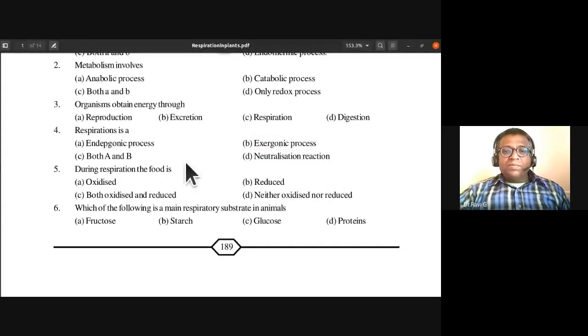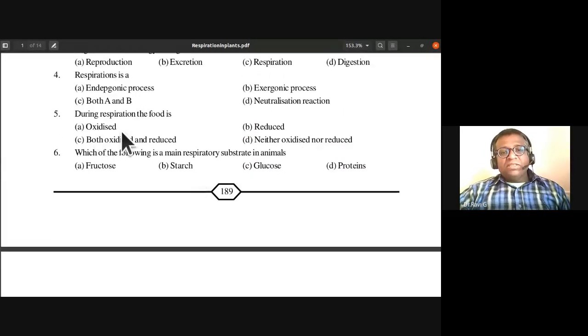Fifth one, during respiration, the food is oxidized, reduced, both oxidized and reduced, neither oxidized nor reduced. So what is going to happen during respiration? So the food is oxidized. So during respiration, the food is oxidized. So fifth one, A is the answer.